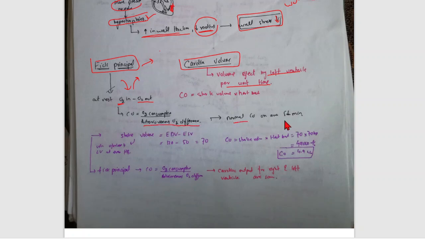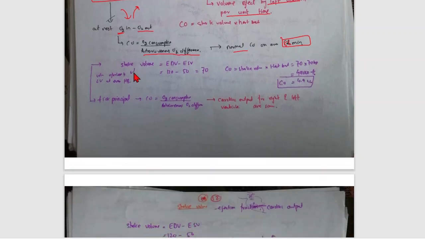So normal cardiac output is actually 5 liters per minute. Okay, 5 liters per minute. This is the normal cardiac output. Stroke volume is end diastolic volume minus end systolic volume. 120 minus 50 is equal to 70. Cardiac output is equal to stroke volume multiplied by heart rate. Stroke volume is 70, heart rate is 70, so 70 multiplied by 70 gives you 4,900. It means 4.9 liters, or about 5 liters.